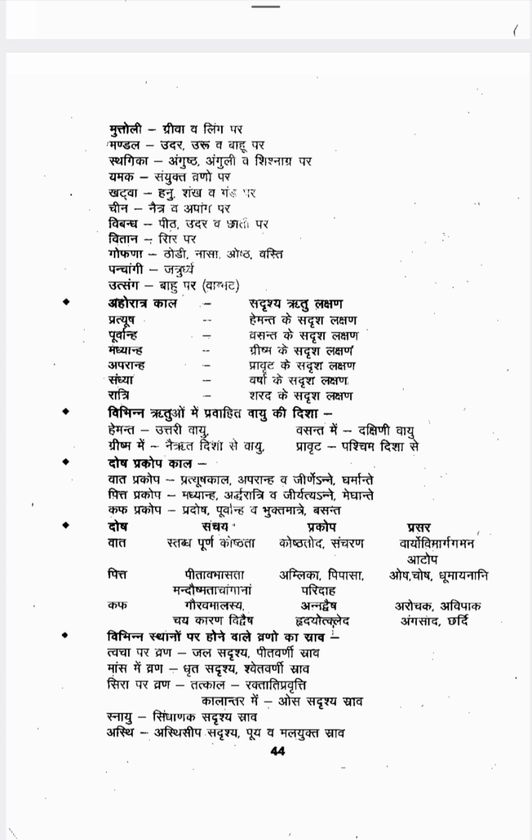They have mentioned times from morning till night, and each time represents a particular Ritu. You can see those Ritu Lakshanas. The starting is Pratyusha, which is similar to Hemanta Sadrisha. Pratyusha is sunrise, the rising sun. The atmosphere at that time is similar to Hemanta Ritu. Purvahna, morning time, looks like Vasanta Ritu. Madhyahna, afternoon time, is Grishma Ritu.